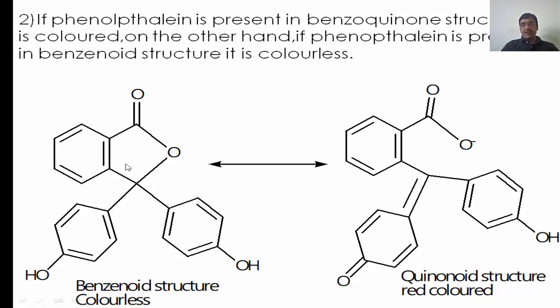The first form has all benzenoid type structure. A is also a benzene-like structure. But in the second, after ionization, there is formation of the quinoid type structure, that's why it is red colored.